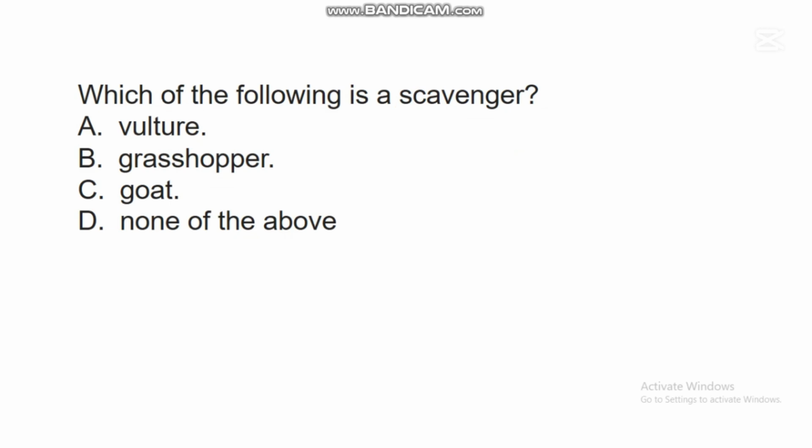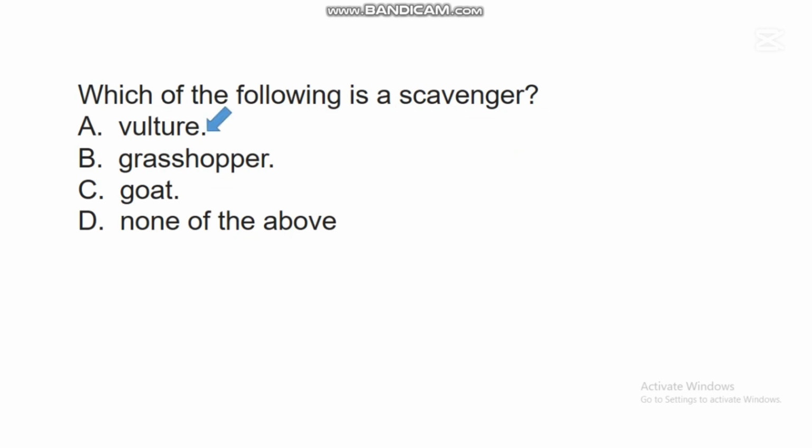The next question says, which of the following is a scavenger? A. Vulture. B. Grasshopper. C. Goats. D. None of the above. In this question, the correct answer is A. Vulture.